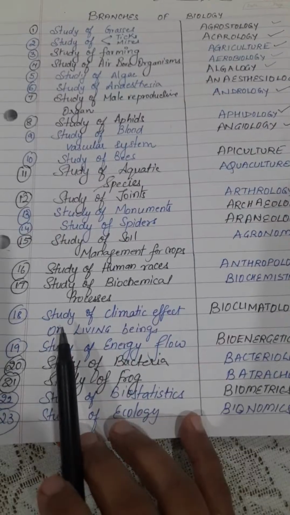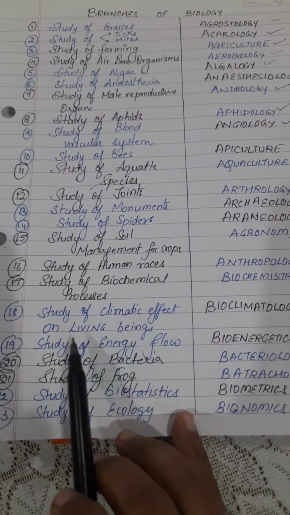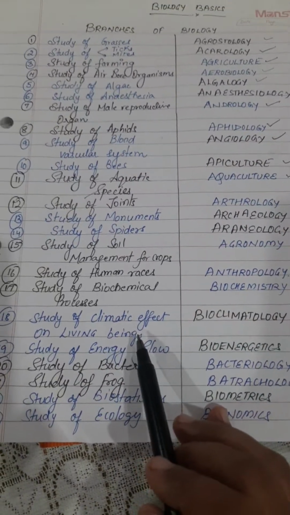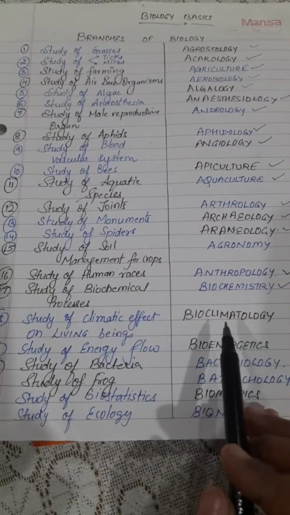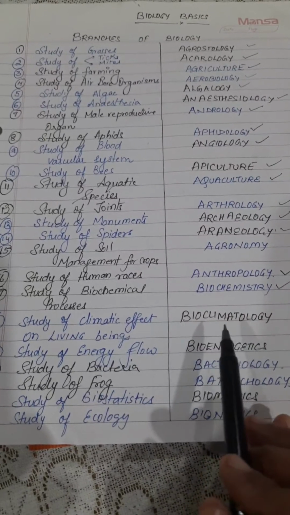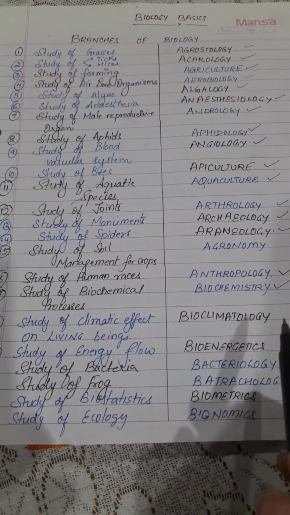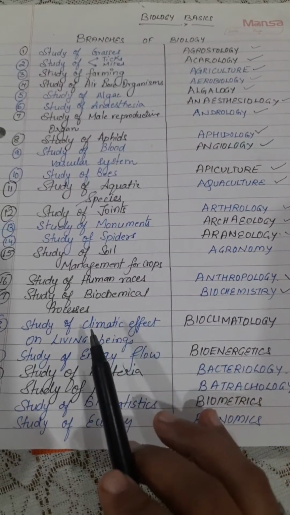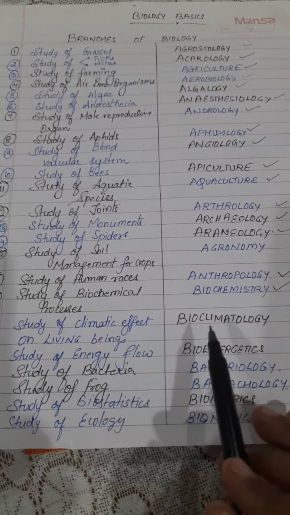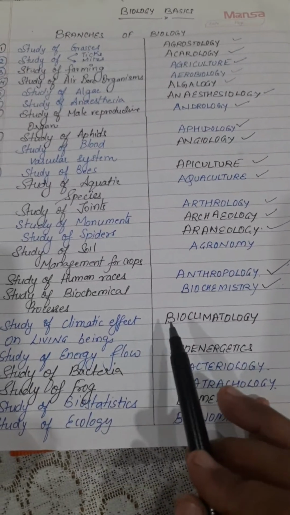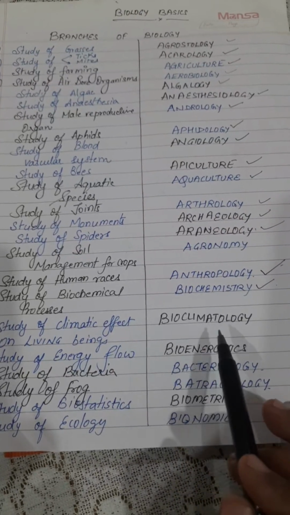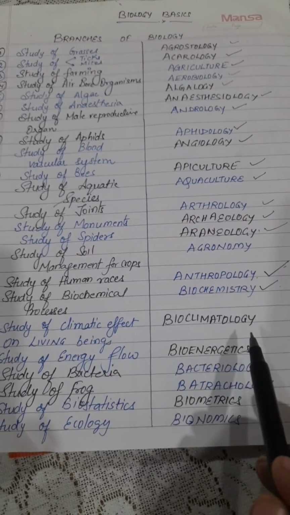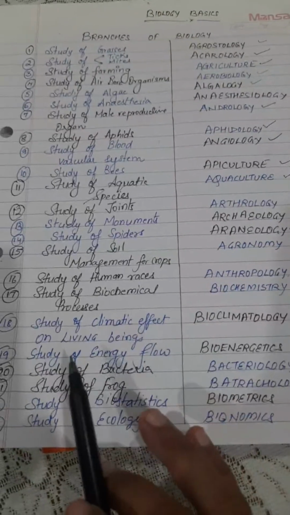Now the 18th is the study of the climatic effect on living beings. I already told you that most of the time the name will indicate what it is studying. We all know that logy is study. So the branch of science that deals with the effect of climate on living beings is known as bioclimatology. Bio means life, and climatology is the effect of climate. So I hope it is clear to you.